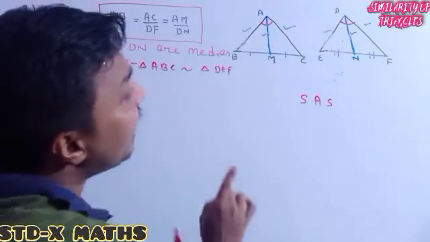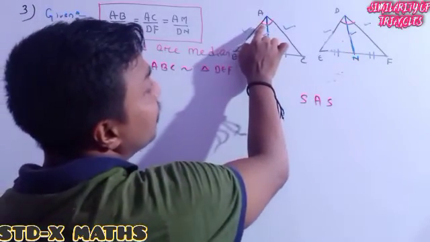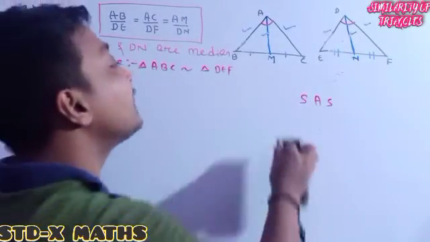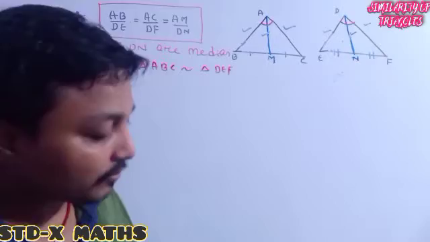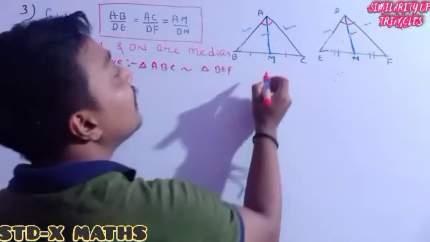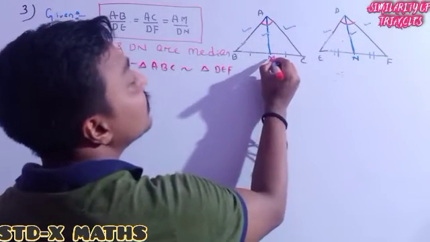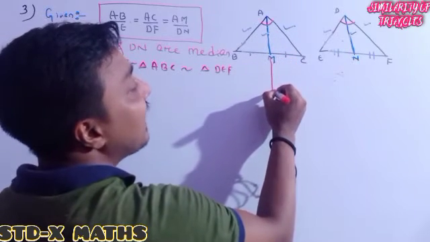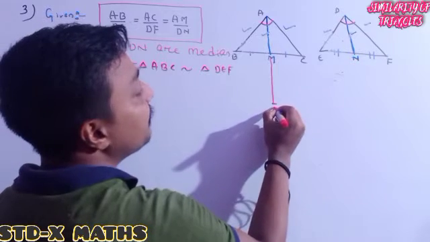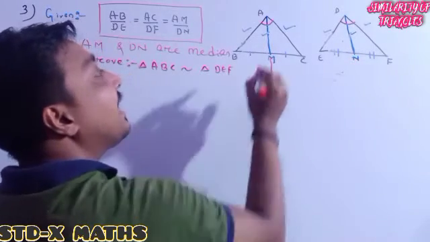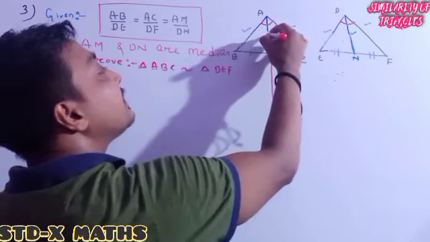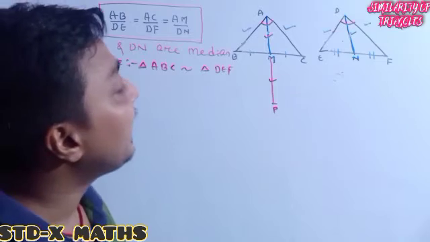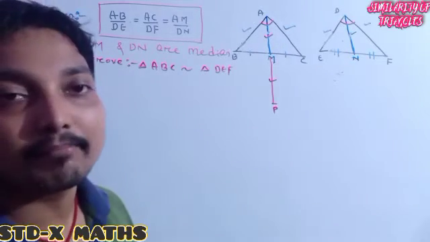So first we have to set the target: anyhow we have to show that this angle is the same as this angle. For this, we will do a few constructions. See everyone, the length AM, I will extend the same length. Suppose the name is P, and MP is also the same. AM and MP both are the same.